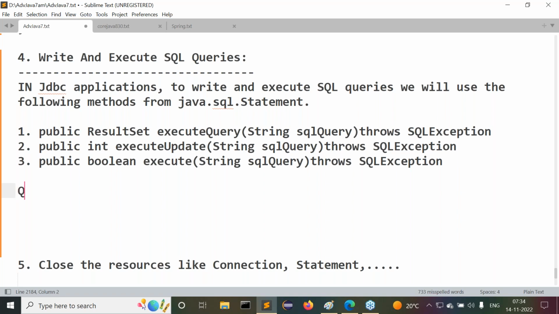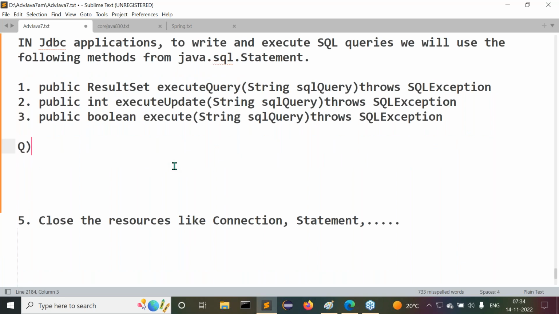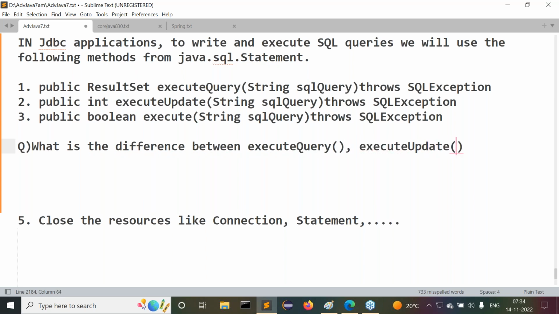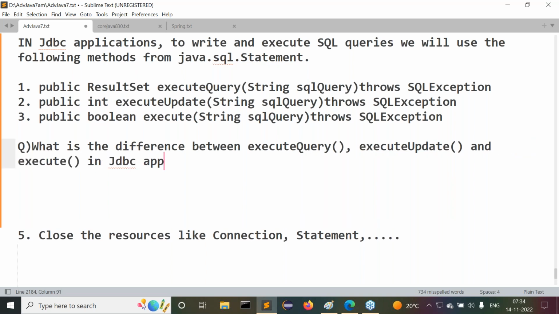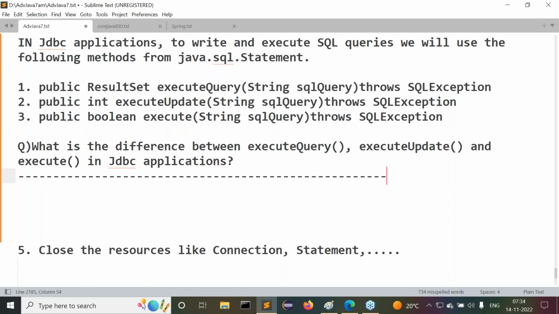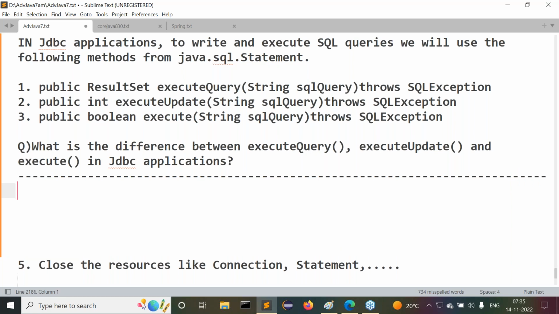Now, a very important interview question. In every JDBC interview, this question will be asked, so everybody must understand this. What is this question actually? What is the difference between the executeQuery method, executeUpdate method, and execute method in JDBC applications?